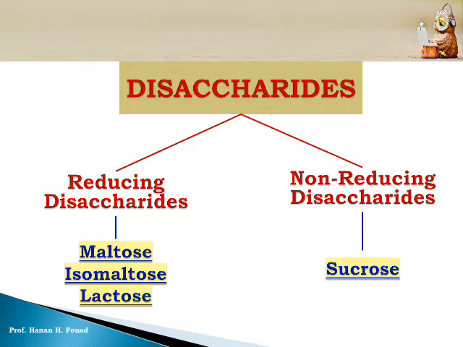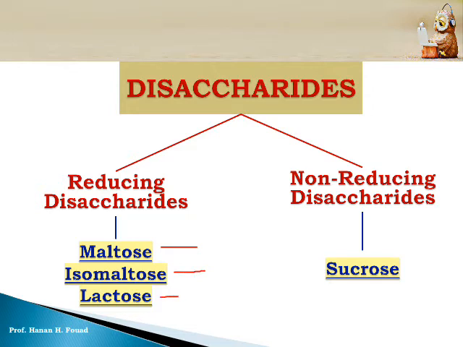Disaccharides are classified into reducing disaccharides and non-reducing disaccharides. Disaccharides, as the name states, di means two. Two monosaccharides condensed together to form a glycosidic bond. That is the definition of glycosides. Two monosaccharides linked together by a covalent bond give us a glycoside, which is a disaccharide. You have to know the examples of reducing disaccharides: maltose, isomaltose, lactose.